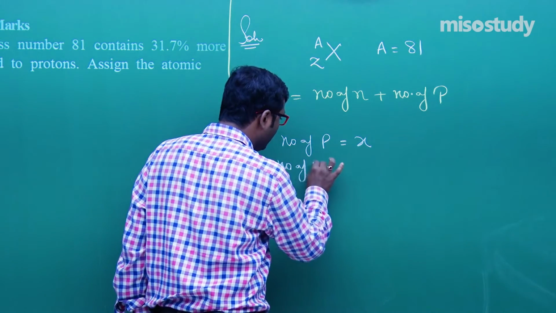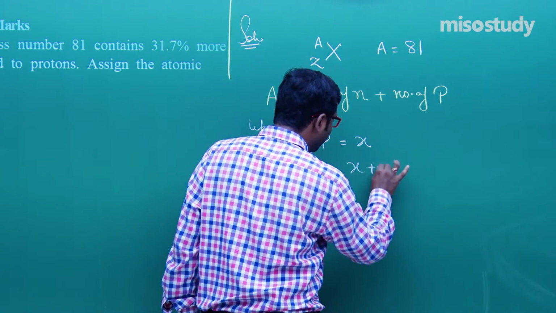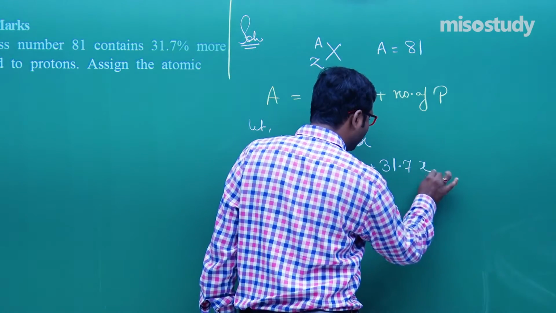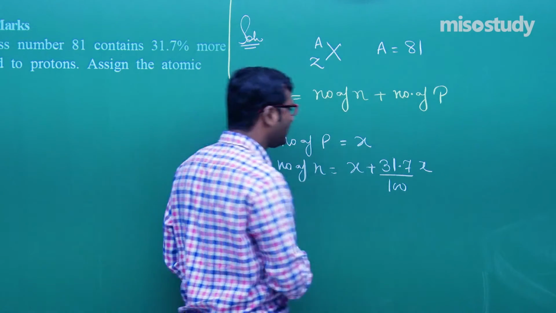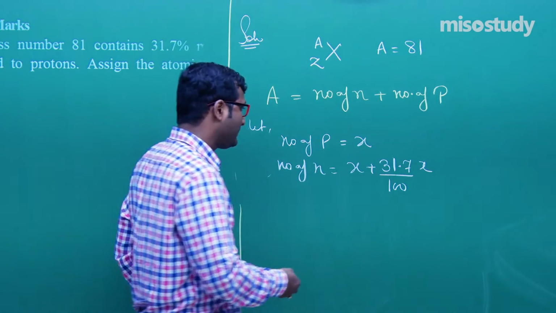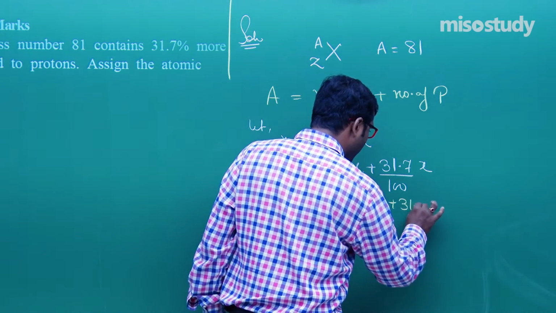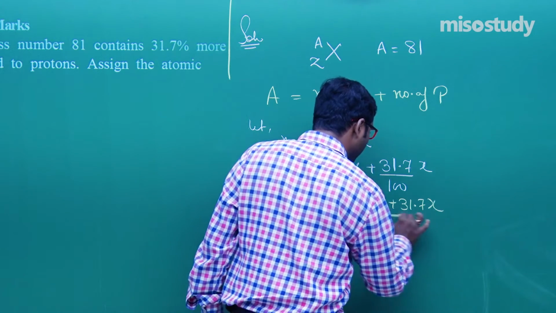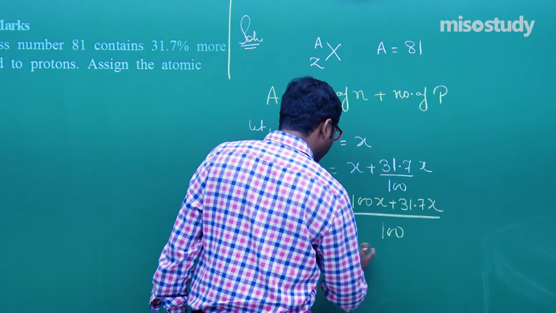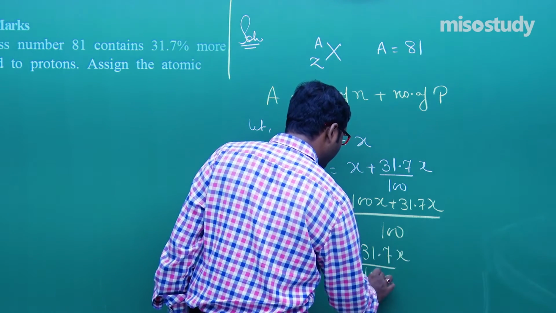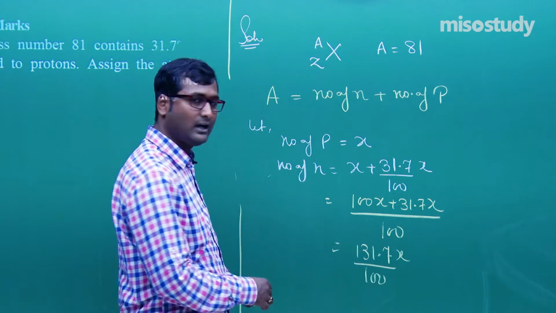Number of neutrons is equal to x plus 31.7x upon 100, since it is 31.7% more. Then what will happen? Taking the LCM, 100x plus 31.7x divided by 100, that is 131.7x divided by 100. Am I right?